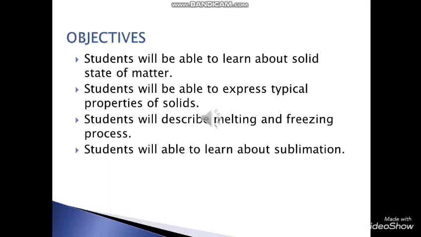Solid state of matter. What are the objectives of this lesson? Students will be able to learn about solid state of matter. Students will be able to express typical properties of a solid. Students will describe the melting and the freezing process, and students will be able to learn about sublimation.